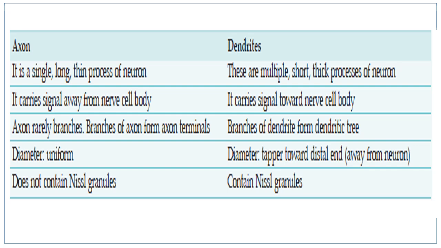Then the axons rarely branch. The branches of axon form axonal terminals, and the dendrites undergo arborization. They form a dendritic tree by branching. Then the axon has uniform diameter, whereas in dendrites the diameter goes on decreasing from proximal to distal end. So it is tapering towards the distal end. And the axons do not contain Nissl's granules, whereas dendrites contain Nissl's granules in them.